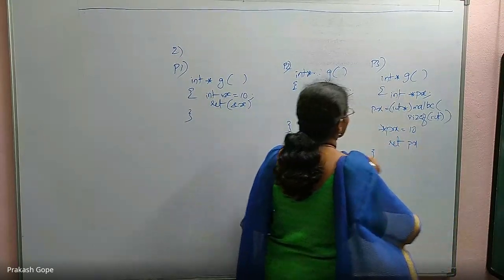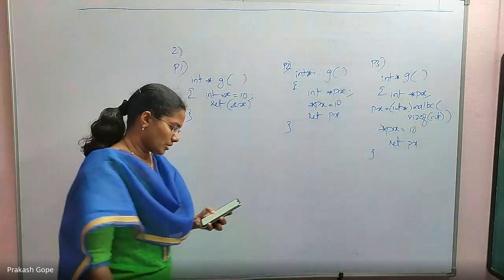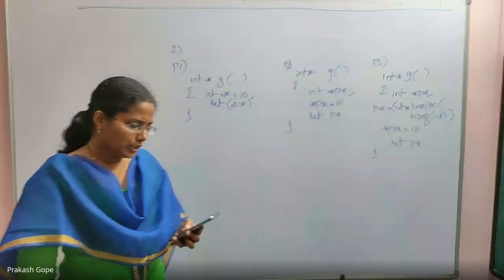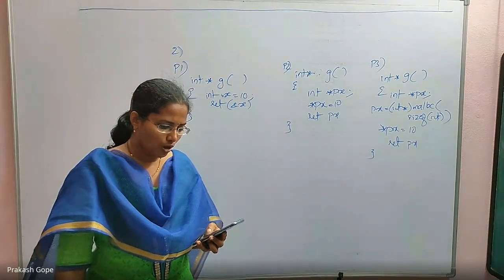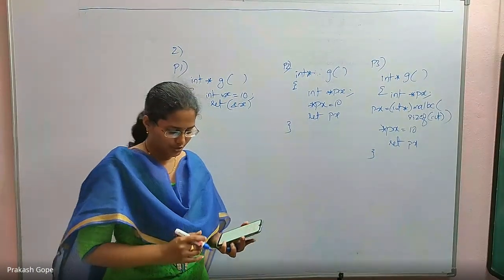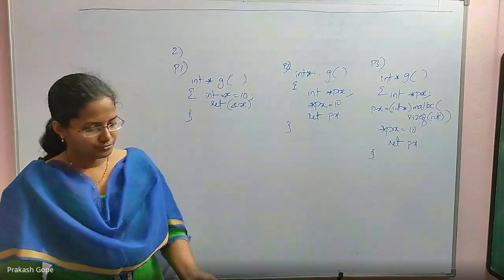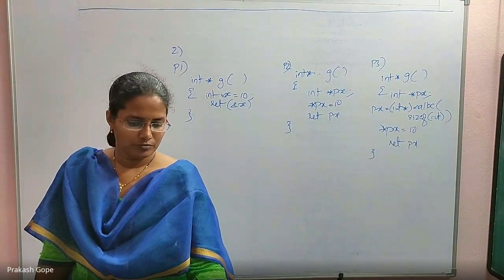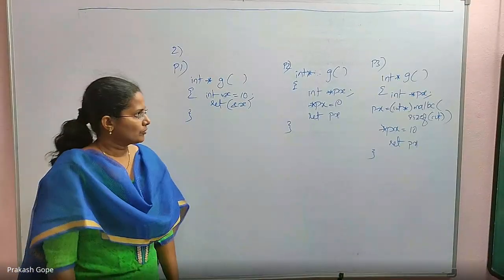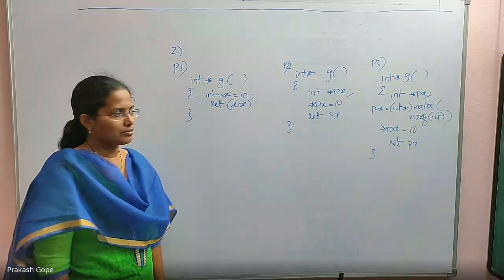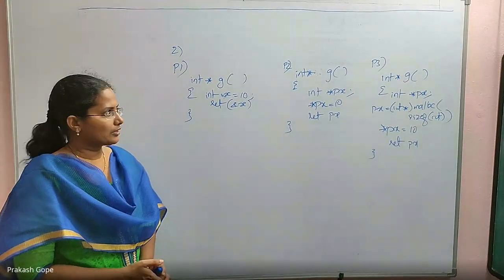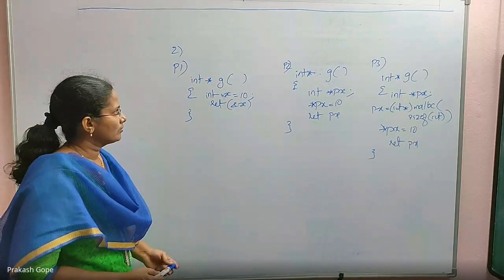Now the question is, which of the above three functions is likely to cause problems with pointers? Which one may cause a problem with pointers? First one, P1.